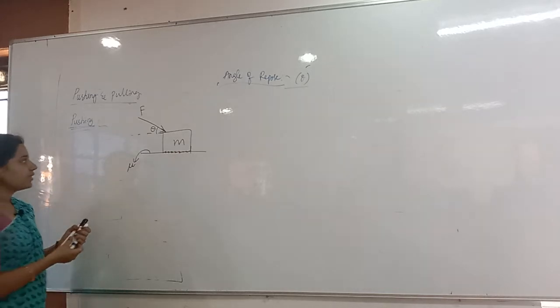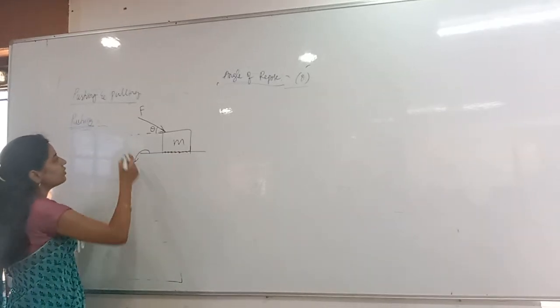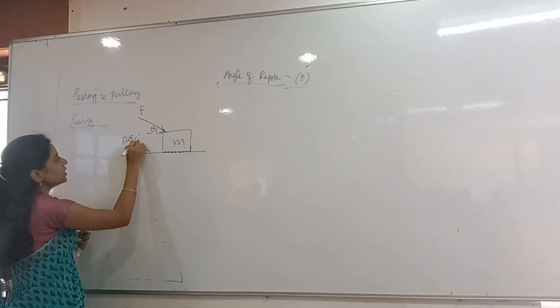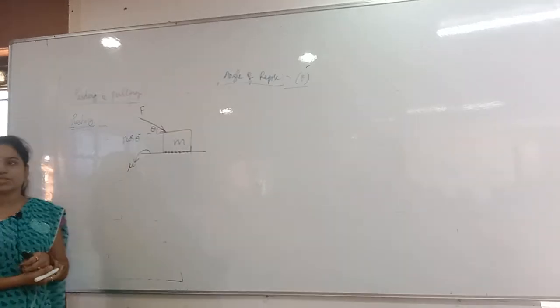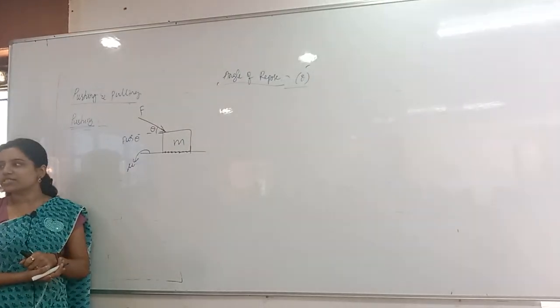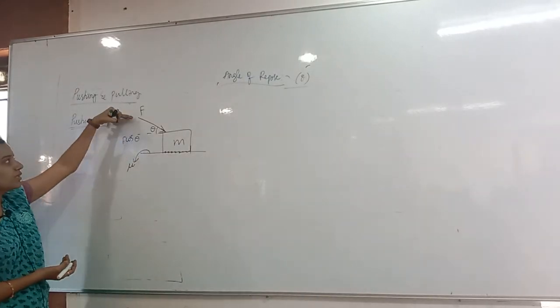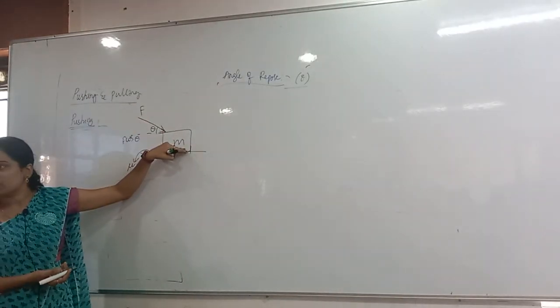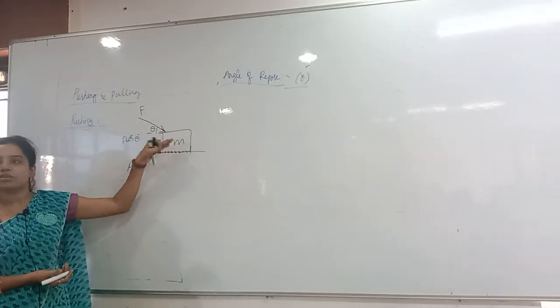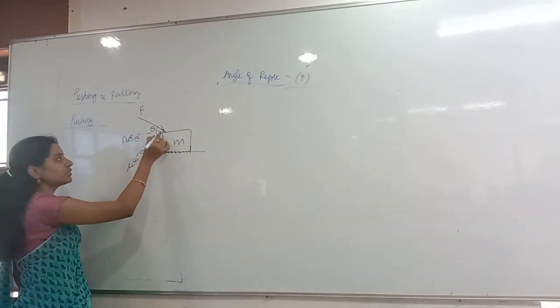F here. Then horizontal component is what here? F cos theta. In which direction? Direction of F cos theta. Along the opposite axis. Why? Because this force is towards the body. So this force also will be towards the body only, that is F cos theta.